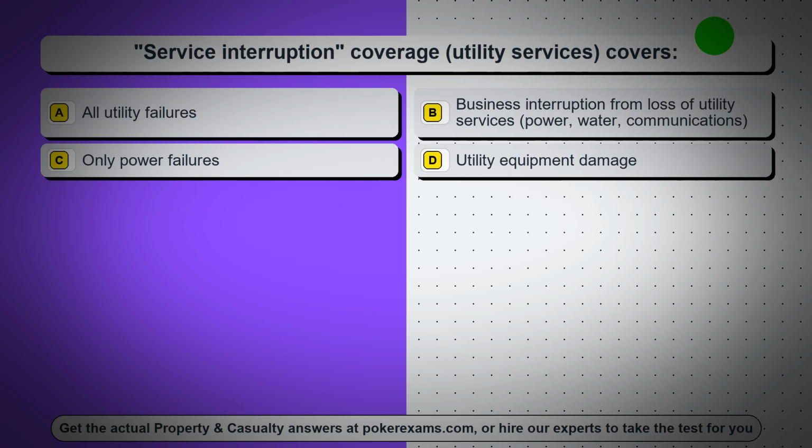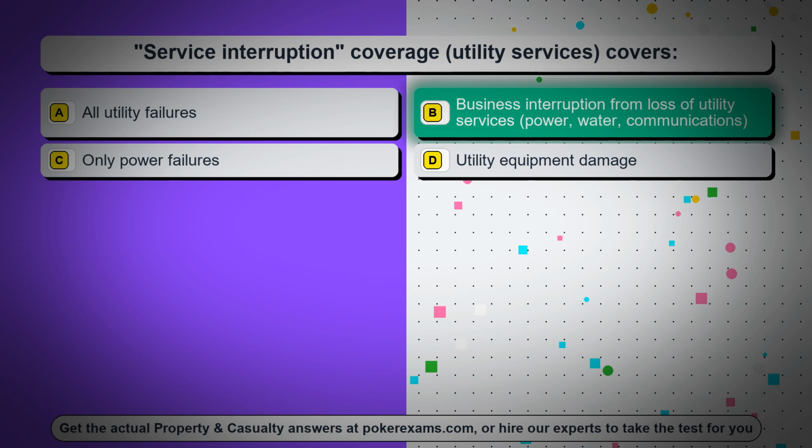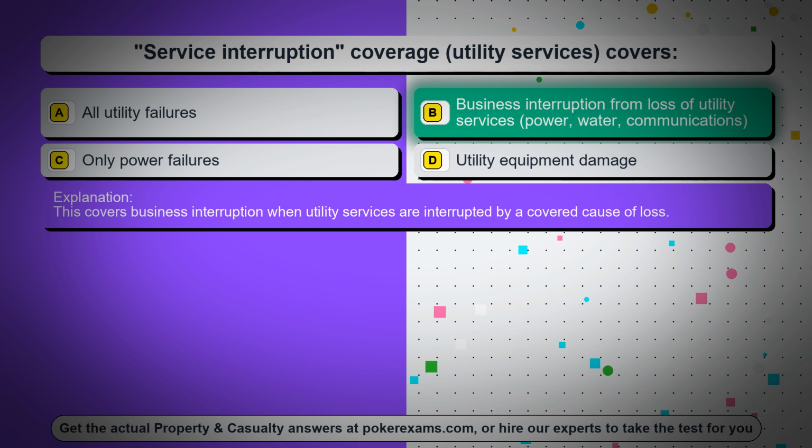Question 26. Service interruption coverage, utility services, covers: option A, all utility failures; option B, business interruption from loss of utility services, power, water, communications; option C, only power failures; option D, utility equipment damage. The correct answer is option B, business interruption from loss of utility services, power, water, communications. This covers business interruption when utility services are interrupted by a covered cause of loss.